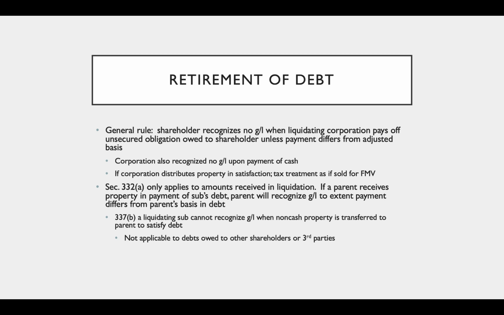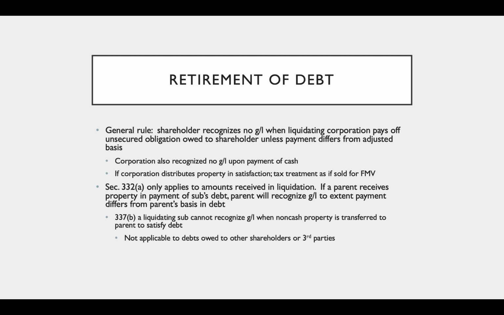If I am retiring debt, the general rule is a shareholder is going to recognize no gain or loss when the liquidating corporation pays off an unsecured obligation owed to the shareholder, unless the payment differs from the adjusted basis of the debt. So this situation would arise when a shareholder makes a loan to the corporation and then the corporation pays off the loan. Just general tax principles would say that there's no gain recognized when we pay off a loan. Now, if we pay off a loan and the value of the payment received is more than the basis of the loan, then there would be a gain.